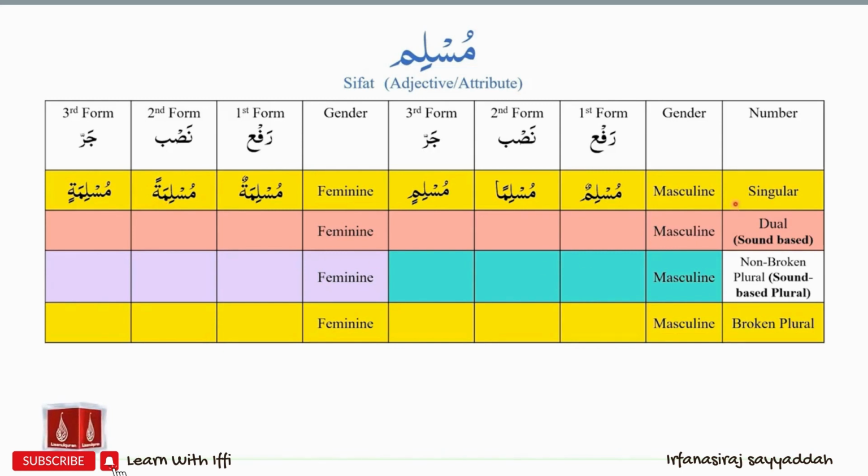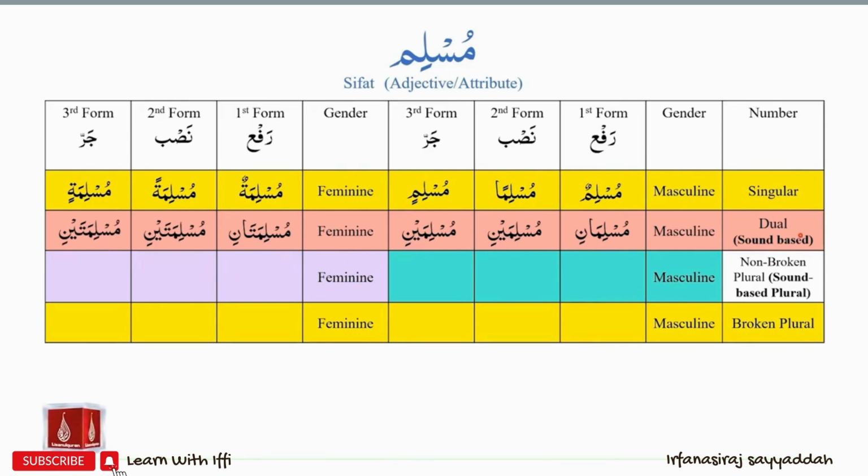So, for singular ism Muslim, the three forms of masculine and feminine status are Muslimun, Musliman, Muslimin, Muslimatun, Muslimatan, and Muslimatin. The dual form of Muslim for masculine will be Muslimani, Muslimaini, and Muslimaini. Muslimani represents the first form or Rafa status. Muslimaini represents the Nasab and the Jarr status. For feminine, in the dual form we have Muslimatani, Muslimataini, and Muslimataini.